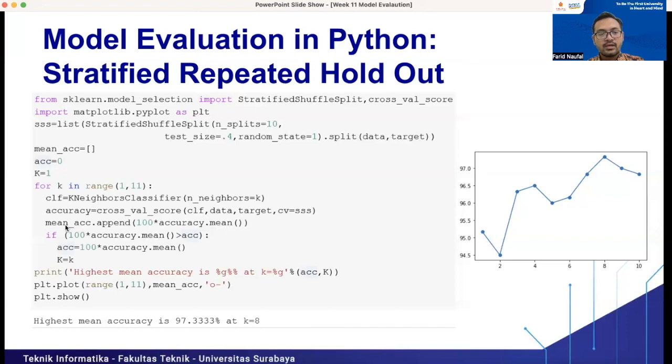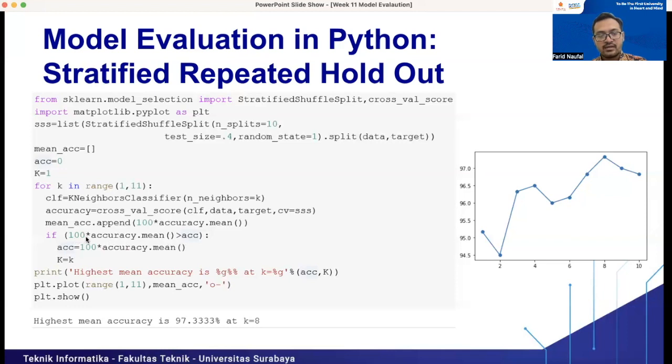Then we get the mean accuracy here, with append, 100 times accuracy dot mean. This will obtain the mean accuracy for this stratified shuffle split if we set the number of K equal 1, 2, 3, and so on. And after that, we want to get the best accuracy. So ACC equals 100 times accuracy mean.